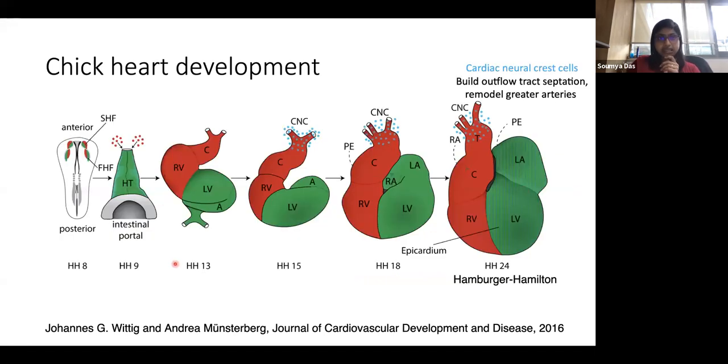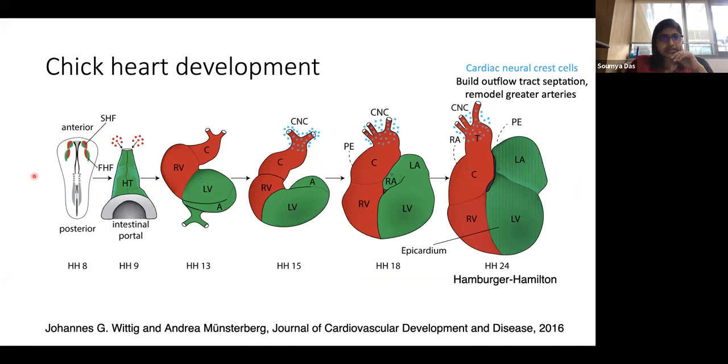Now I wanted to talk a little bit about what heart fields are exactly, and this is again in the chick. The heart fields have two lineages basically. The first lineage comes in first, and it is literally just called the first heart field because it comes first, the first set of cells that reach that region. And there is a second heart field that comes about half a day later.